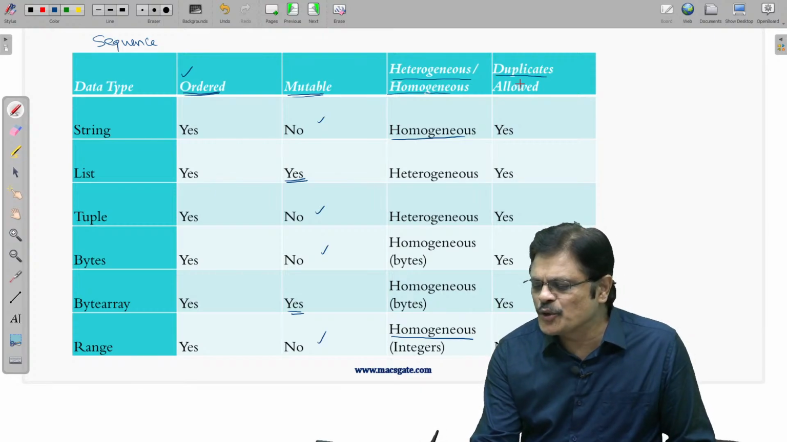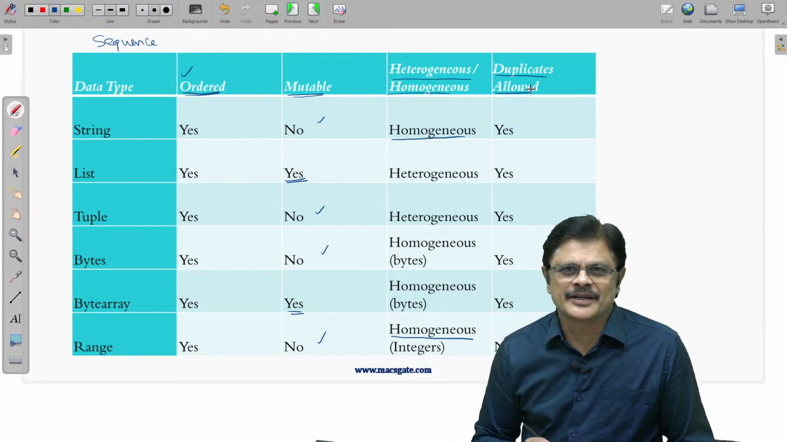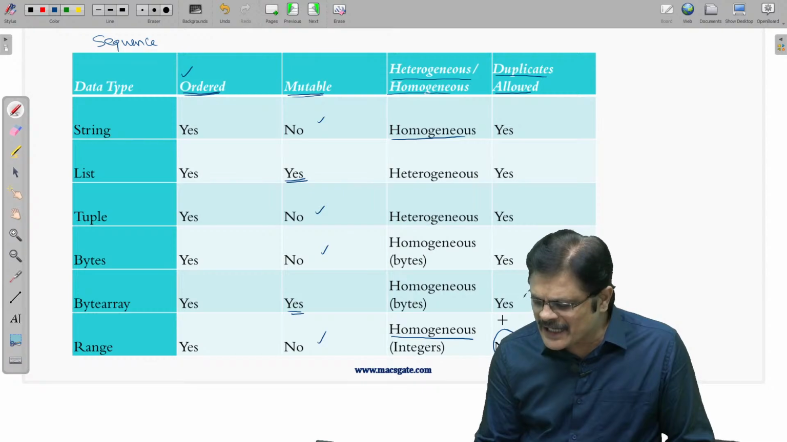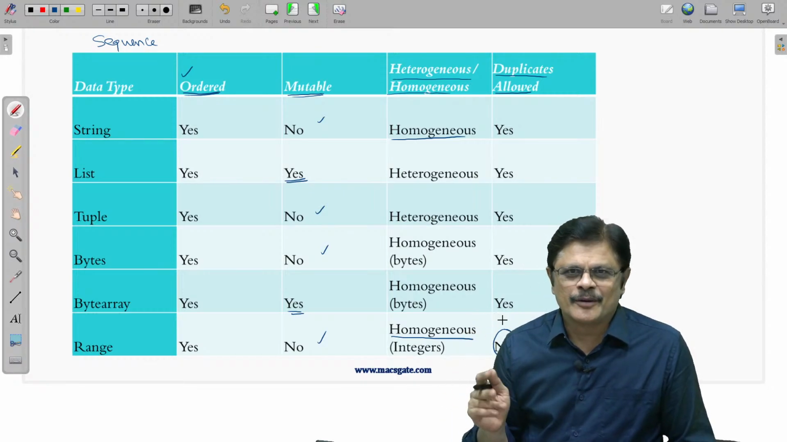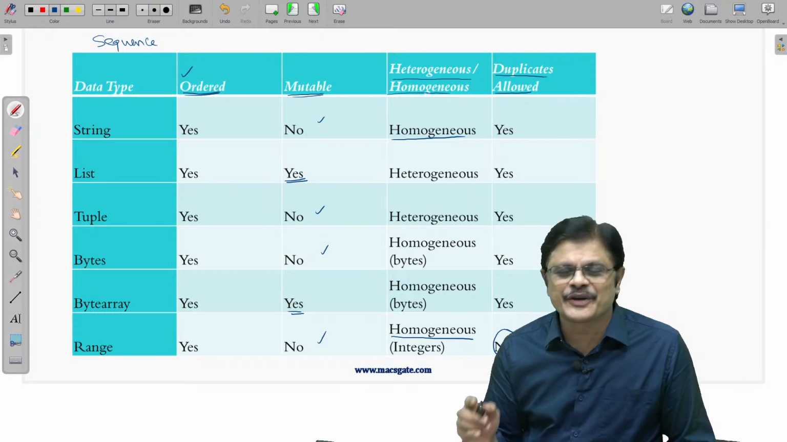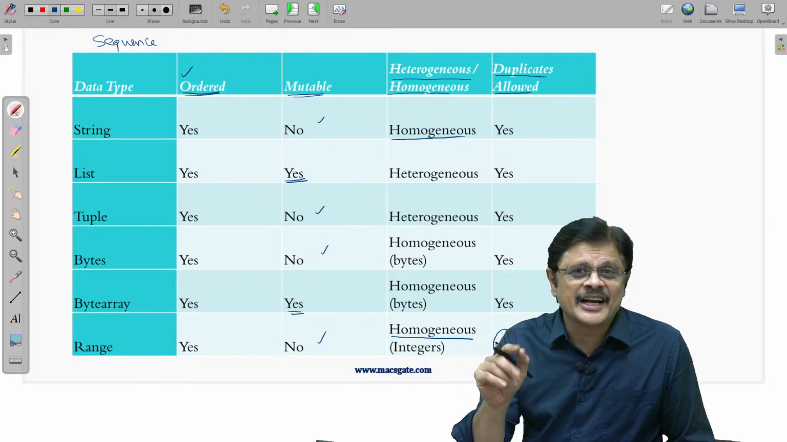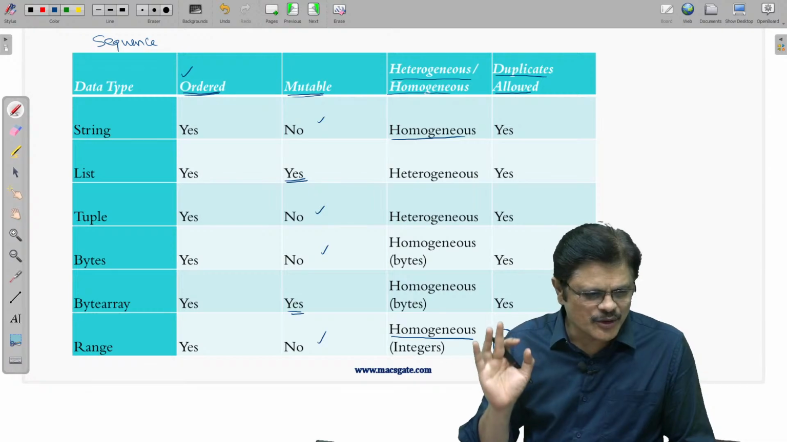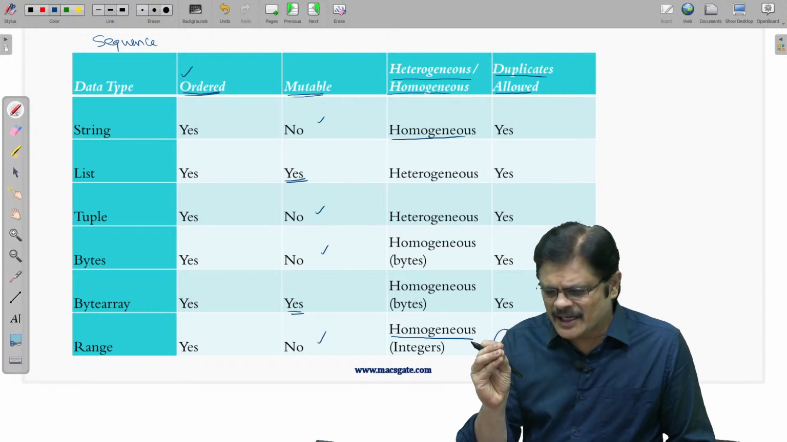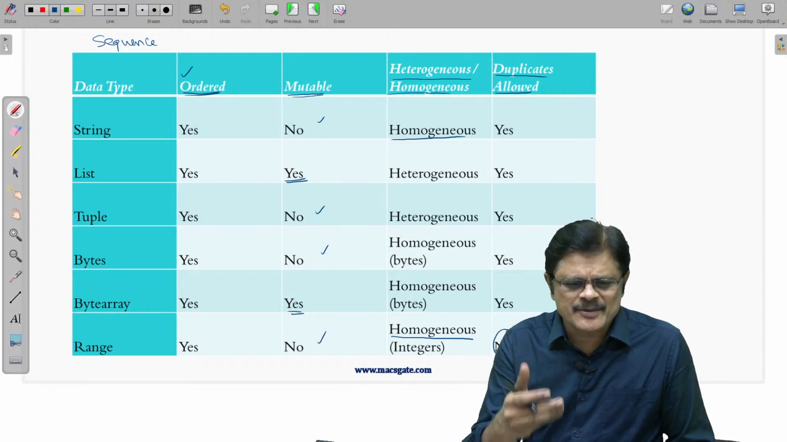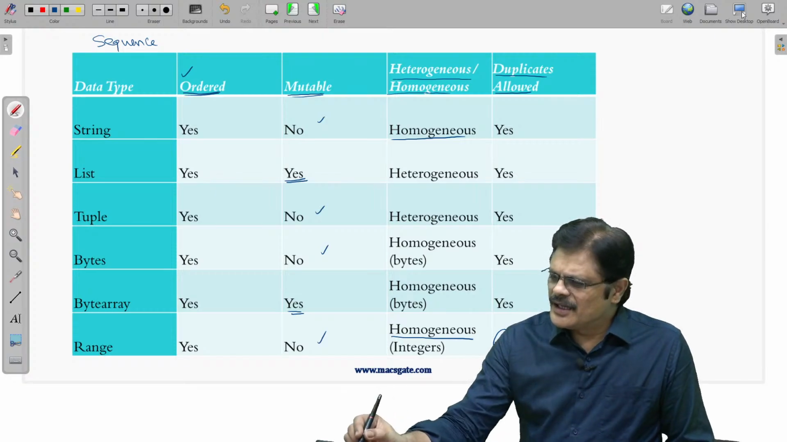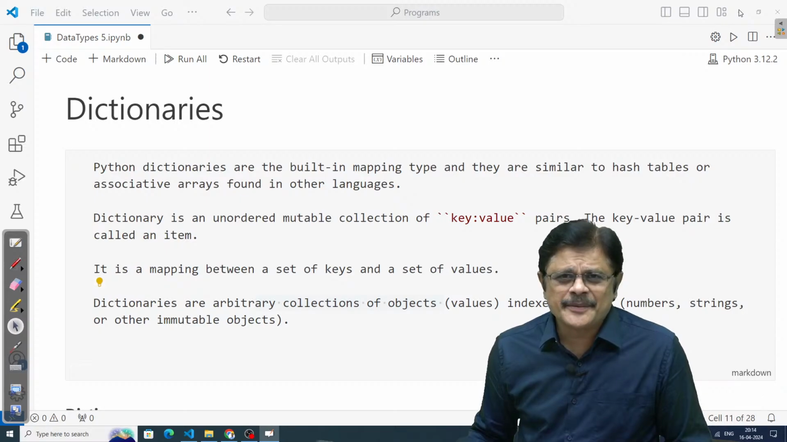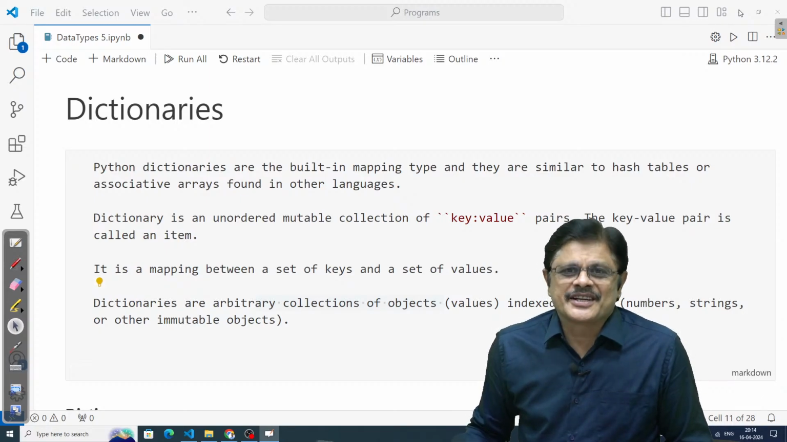Then comes whether duplicate elements are allowed or not. Only in the range duplicates are not allowed. In the remaining all, duplicates are allowed. Because of that, in range we cannot do the concatenation and repetition operations. Please note, these are the basic properties about the data types which we already discussed. Hope you understand. Now let us start today's session with dictionaries.